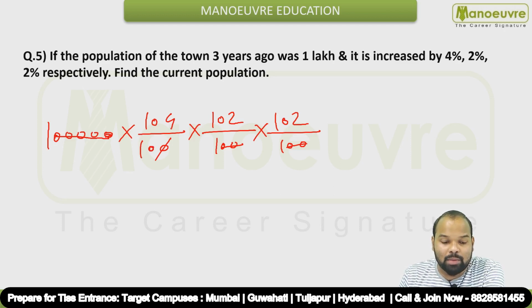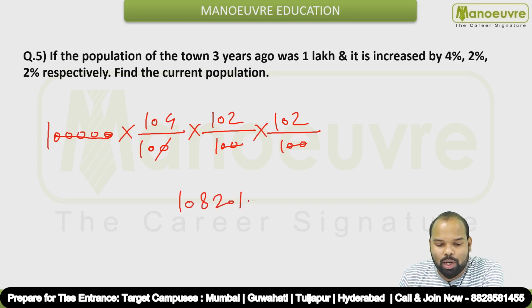Now you have to calculate the multiplication of these three numbers, and the multiplication will be 108,201.6. Why is the point coming? Because it is divided by 10.